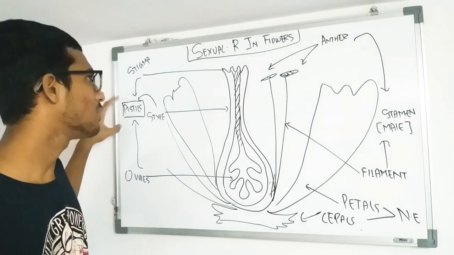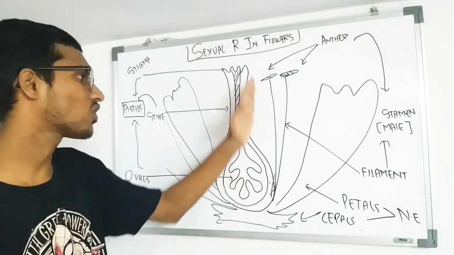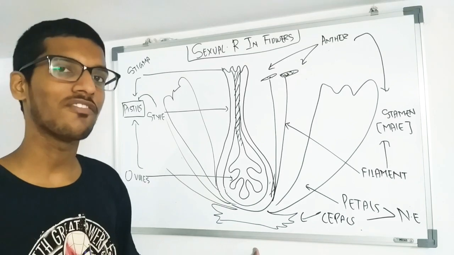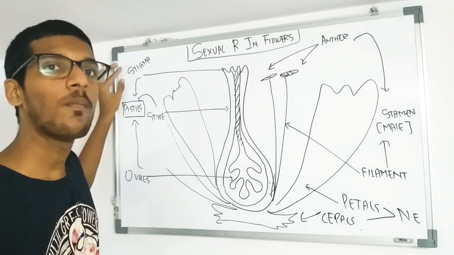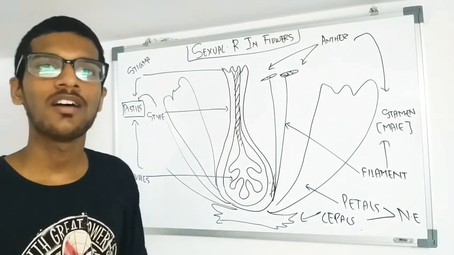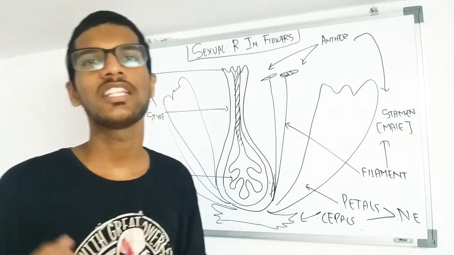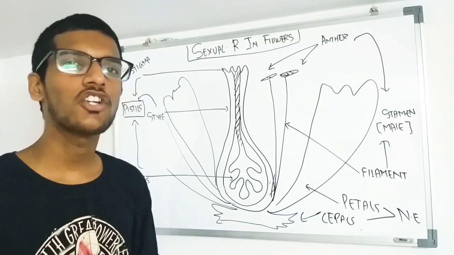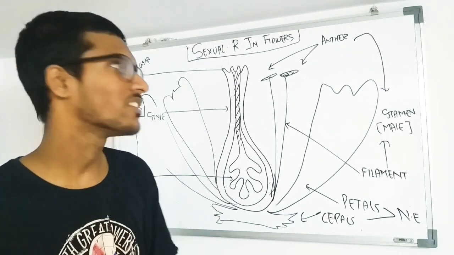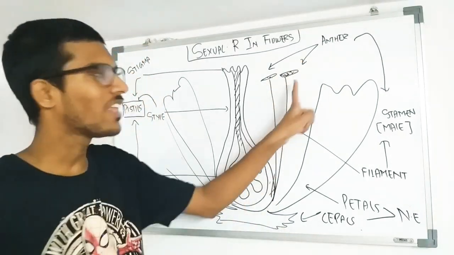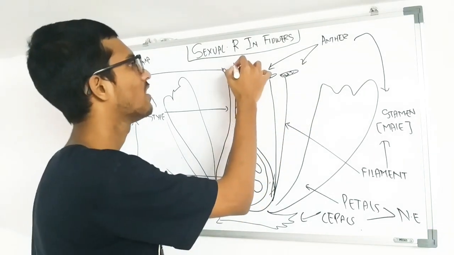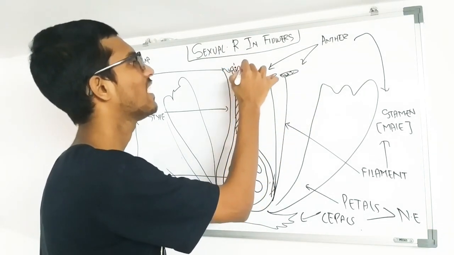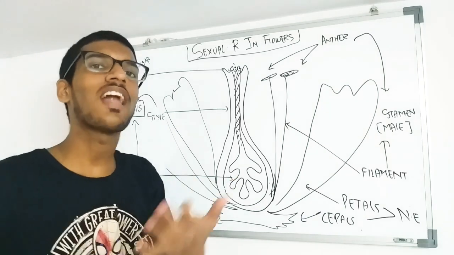Here in case of the pistil, this is the main structure which is present at the center of the flower. The upper part is known as the stigma. The stigma usually contains sugars and sticky substances, and the function of the stigma is to receive the pollen grains. So basically what happens is that the pollen settles down on the stigma, which has a sticky nature, so that it cannot fly back.